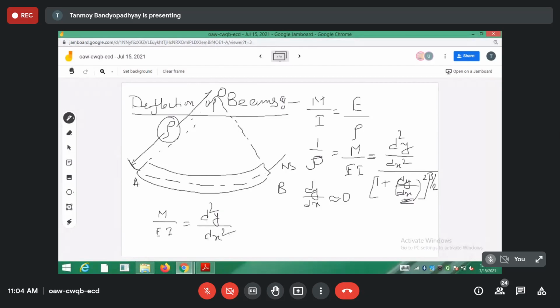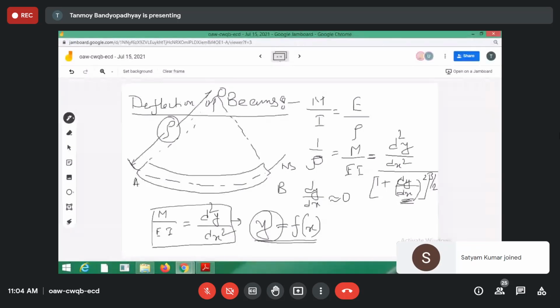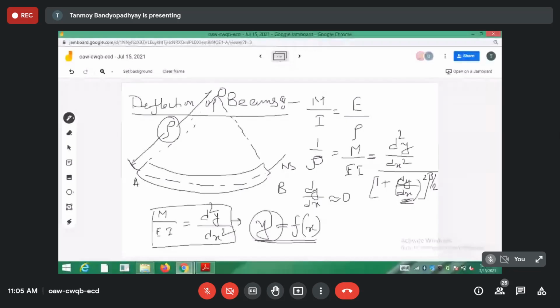Now if I solve this expression for y, what is y? y is a function of x. It is the equation of the elastic curve. Whenever you bend a beam, it takes the shape of a curve. We can derive the equation of this elastic curve if we know the moments, and EI is a constant for a material, but M is like M of x. M goes on changing along the span length of the beam. So if we know the Mx variations on the beam, we can find the expressions for the elastic curve.